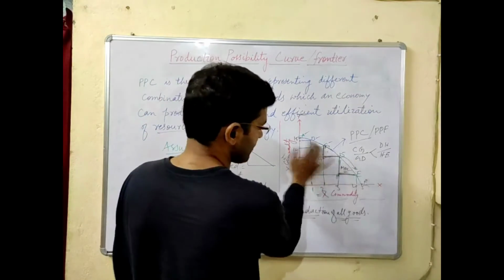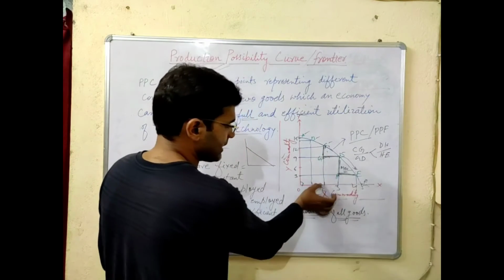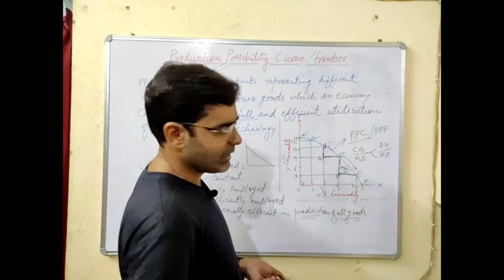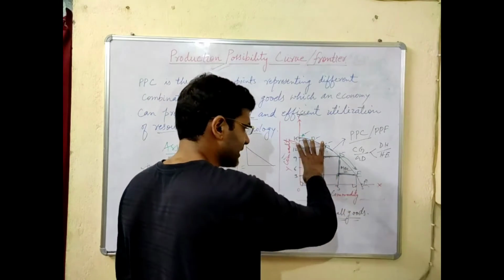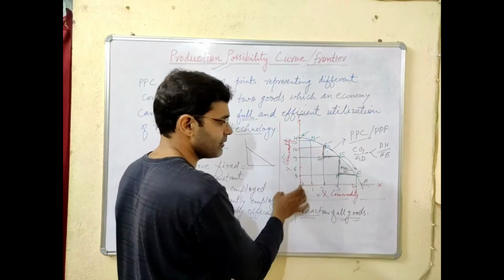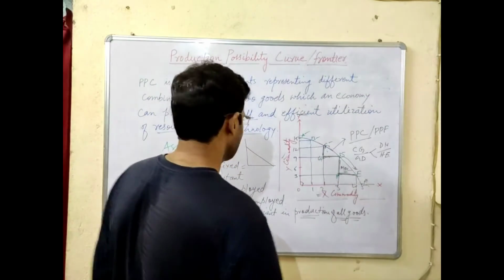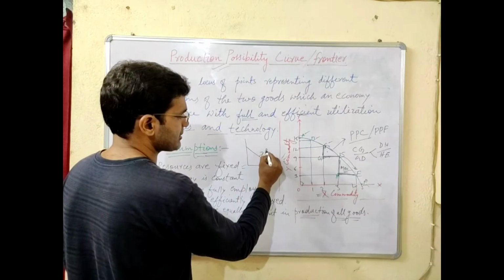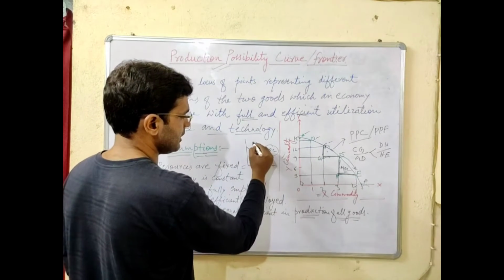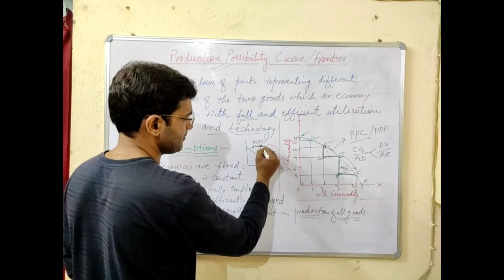Why is it downward from left to right? It is downward because by getting more units of commodity X, the economy is sacrificing a certain unit of good Y. That is why it is diminishing in nature. Here it will be diminishing in nature, but the MOC is constant here.